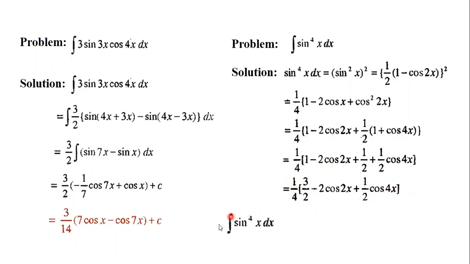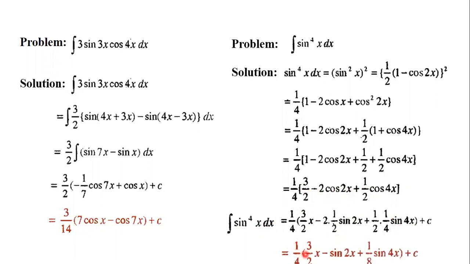So now integration of sine to the power 4x dx is, now boys, integration of 3 by 2 is 3 by 2 into x, and cos 2x is sine 2x divided by 2, and integration of cos 4x is sine 4x divided by 4. So we can write it is 1 by 4, 3 by 2x minus sine 2x plus 1 by 8 sine 4x plus c.